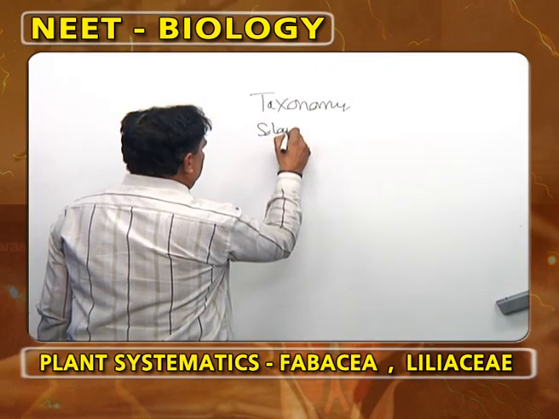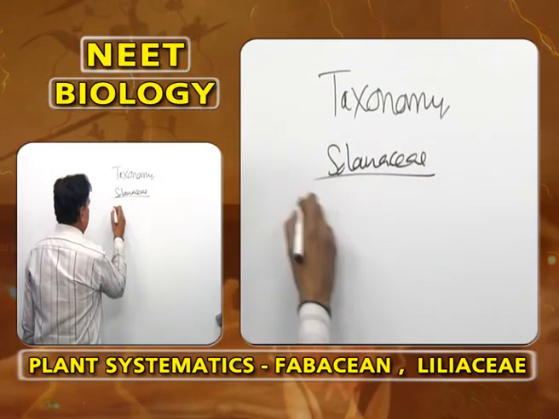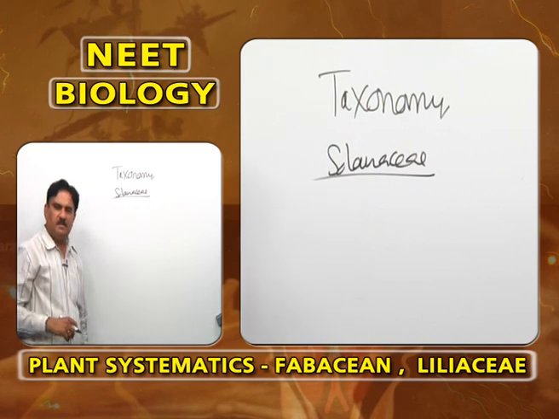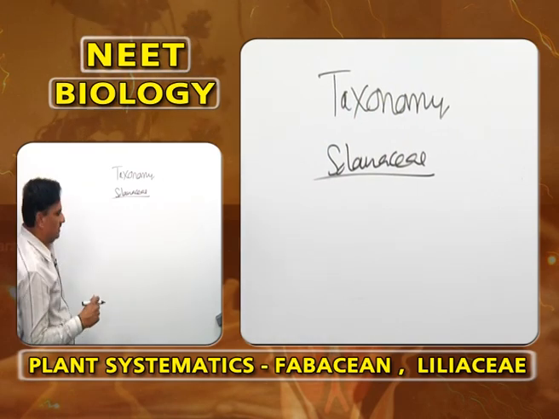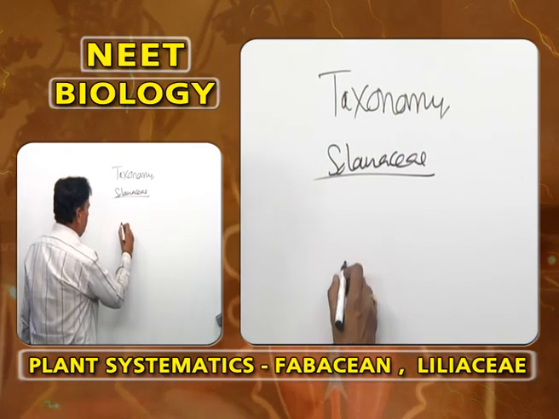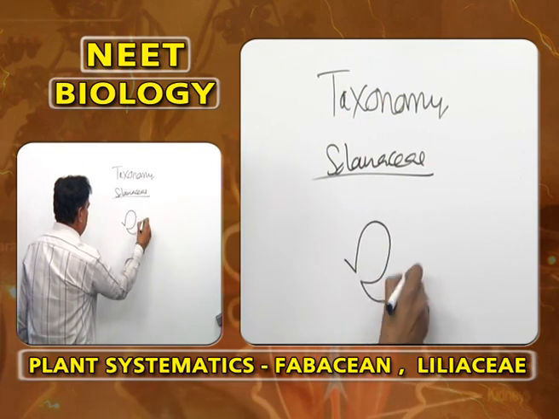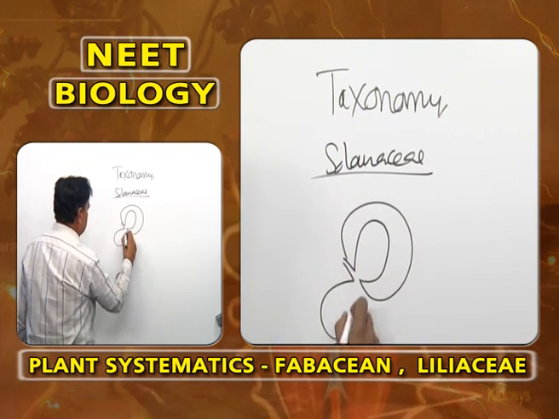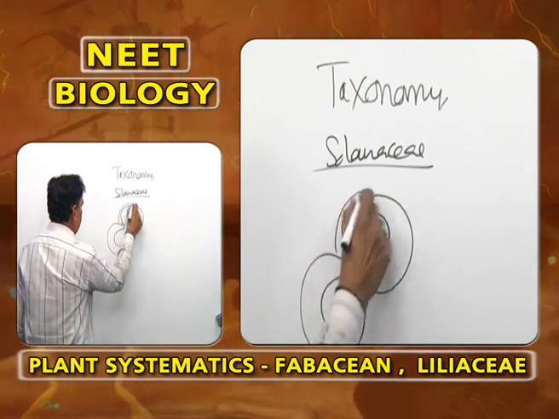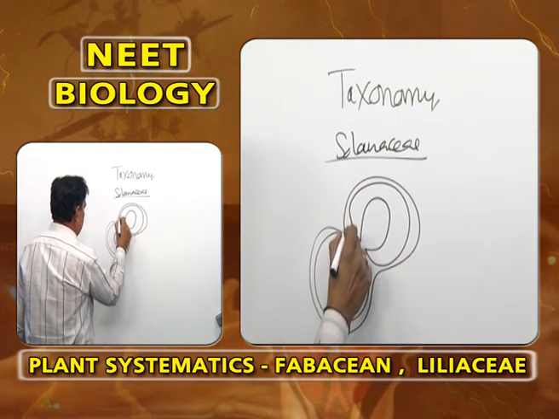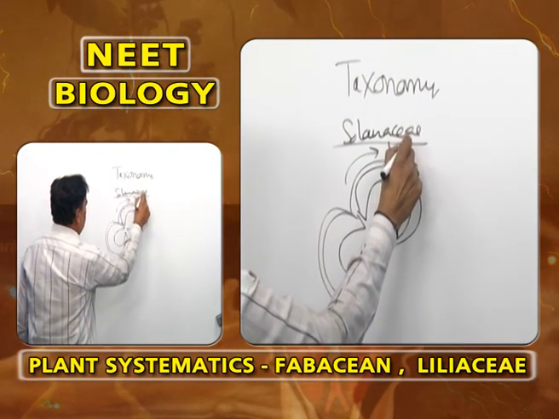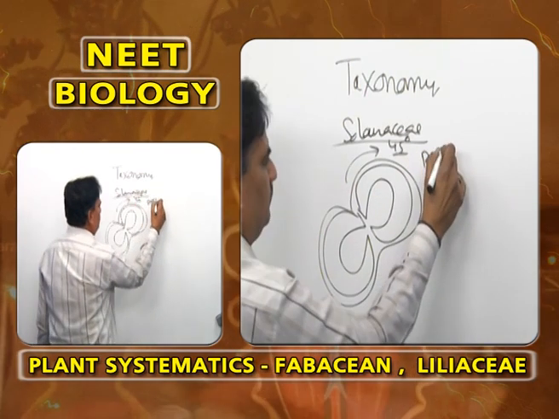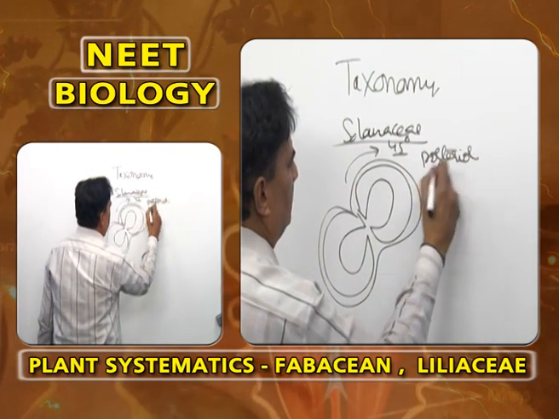In Solanaceae, the special feature is that the actual ovary is actinomorphic, but because of this tilting it becomes partially zygomorphic. Why partially zygomorphic? Because carpels tilt like this, at an angle of 45 degrees. The posterior portion of the carpel is tilted to the right side.